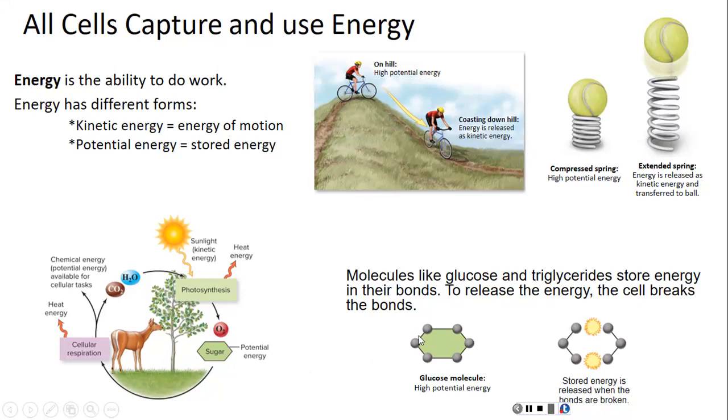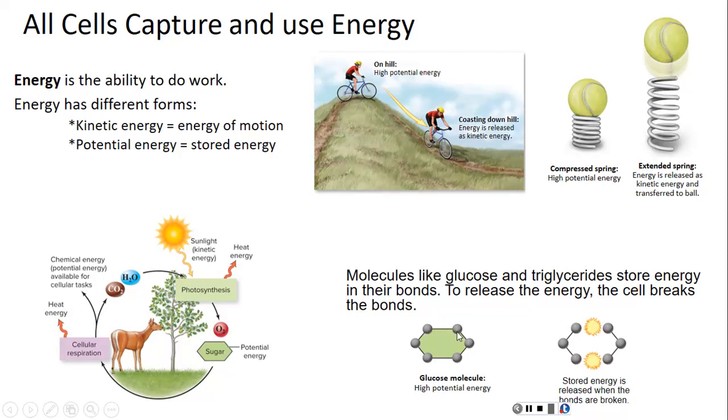Okay, let's zoom in a little bit more and look at this glucose molecule. Glucose, which is a sugar or a carbohydrate, has carbons bonded together by sharing electrons.